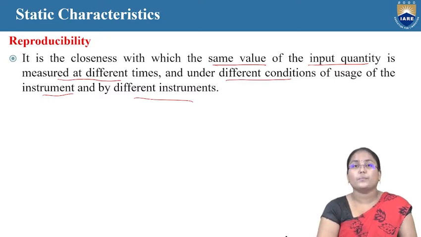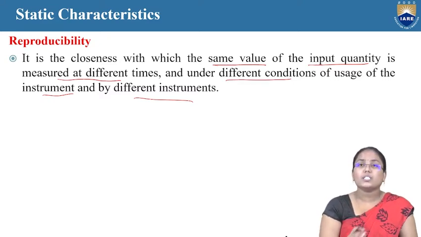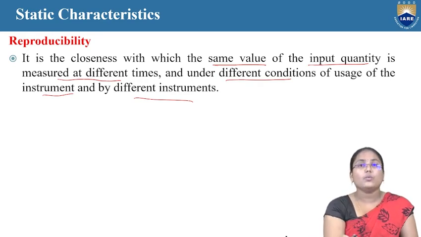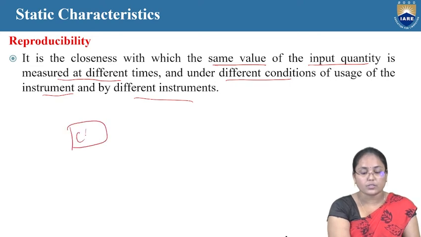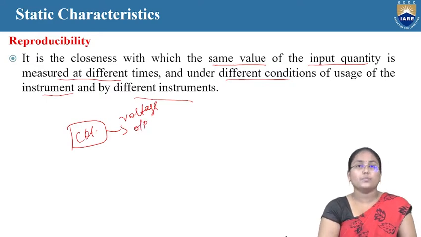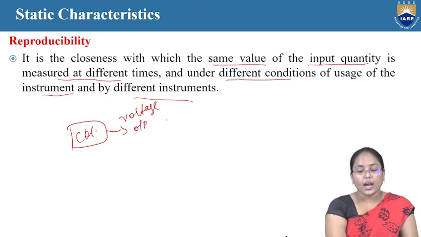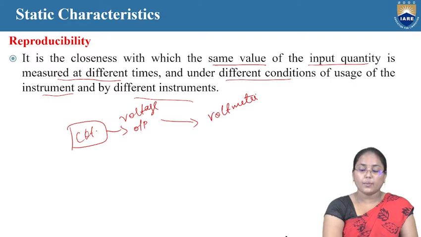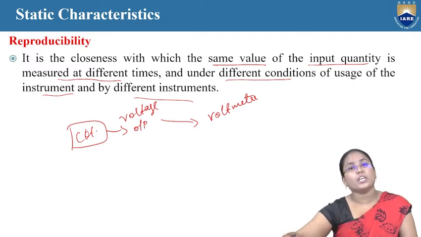Now in this reproducibility characteristic, we are checking the closeness with which the same value of the input quantity is measured at different times. Whatever the voltage of a circuit, I want to measure a voltage output. Initially I am measuring it using a voltmeter. Now I am taking this voltmeter and putting it in another scenario.